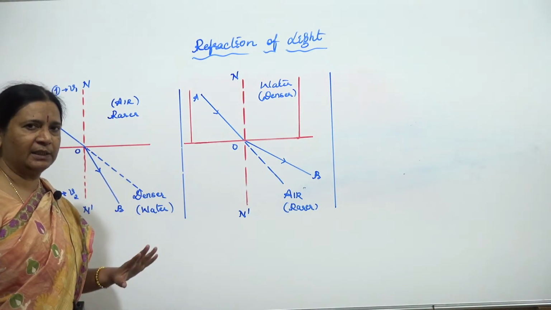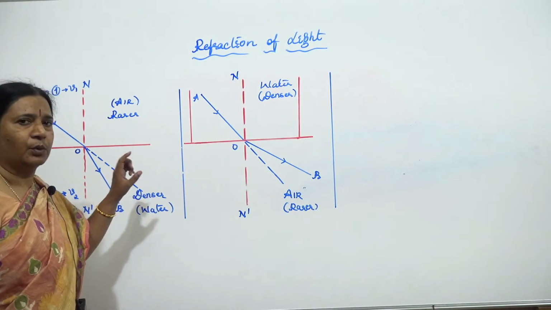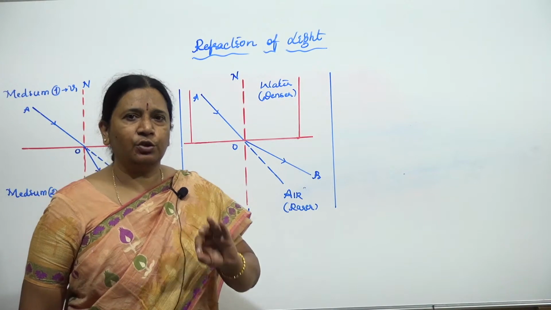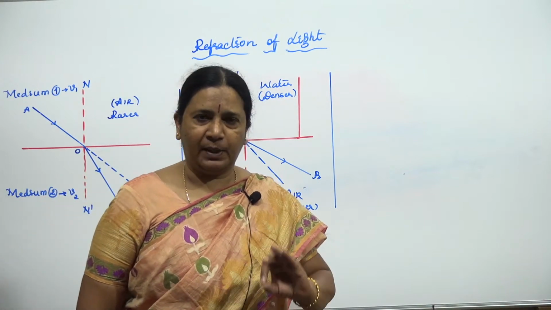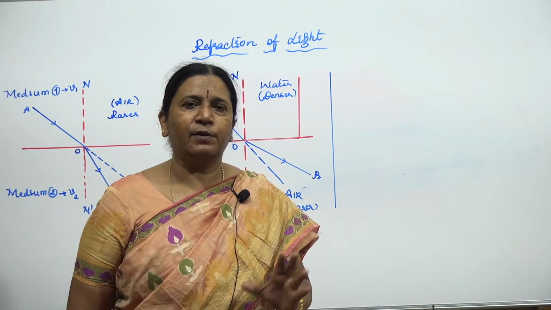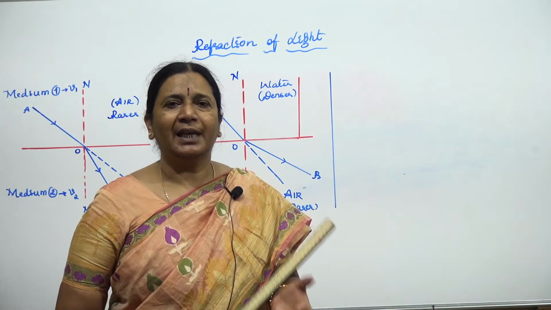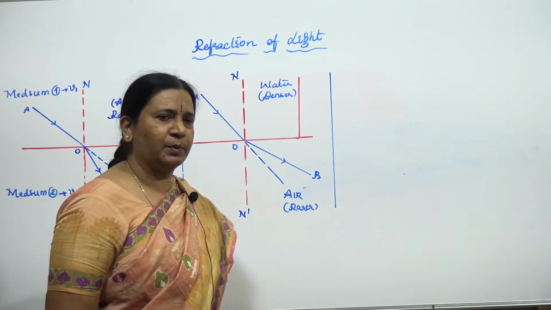Is it clear? Again I am repeating. What is refraction of light? The deviation of light from its path when it travels from one homogeneous optical medium to another homogeneous optical medium.